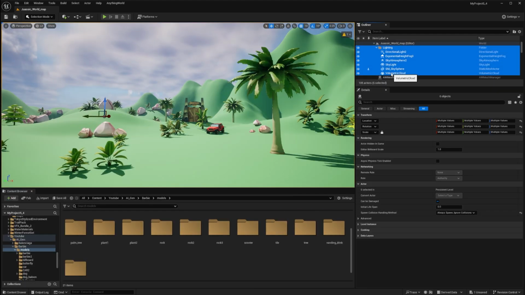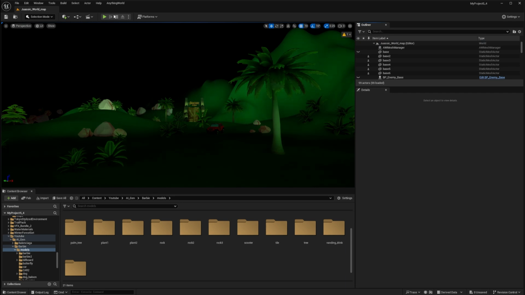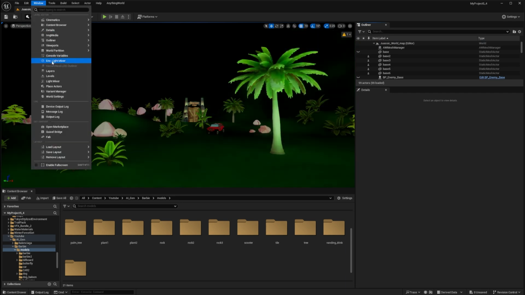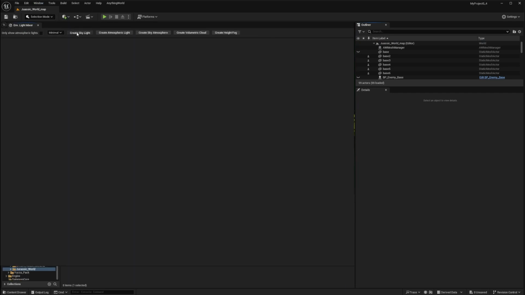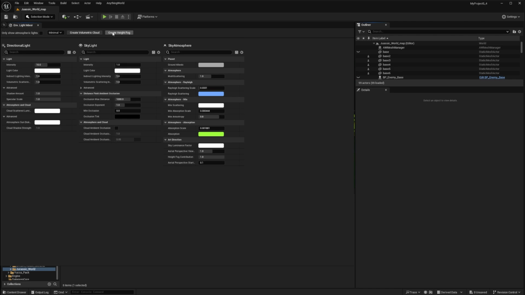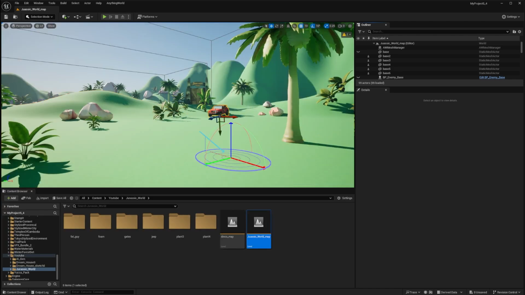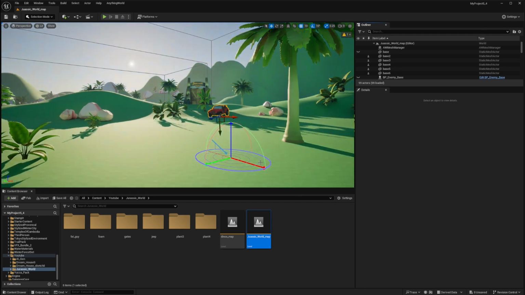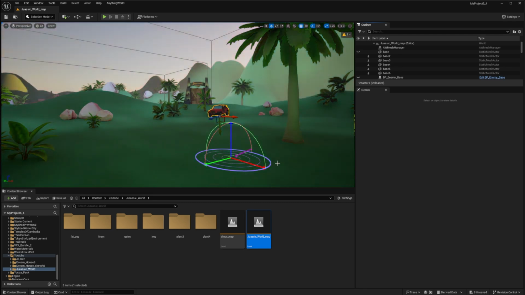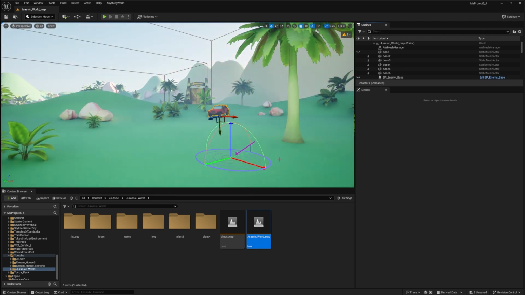I deleted the default lighting and added an environment light mixer, loading in a skylight, atmospheric light, sky atmosphere, and fog. I dynamically adjusted the lighting using Ctrl+L.